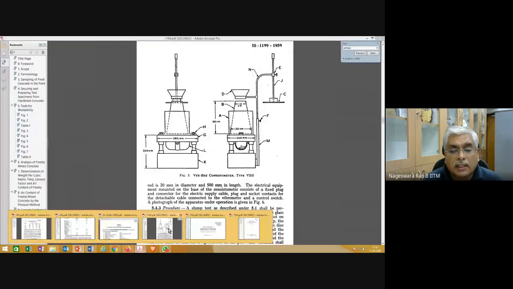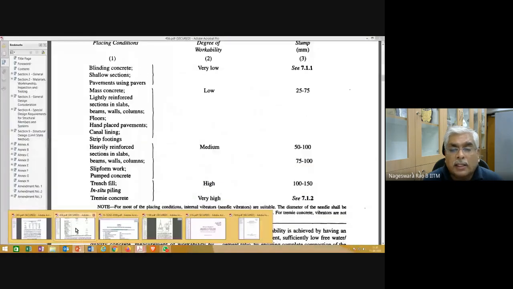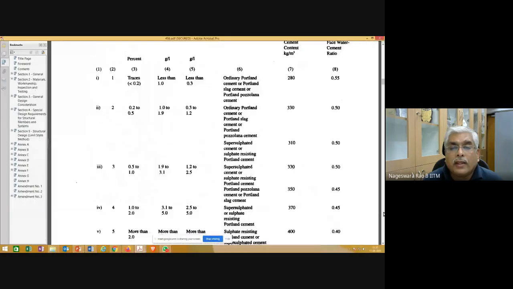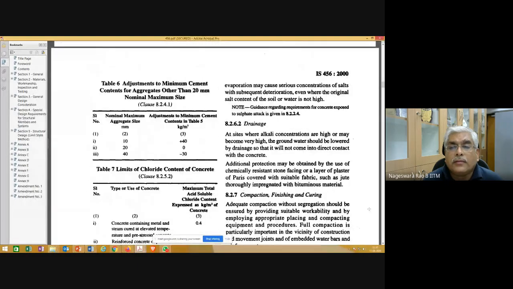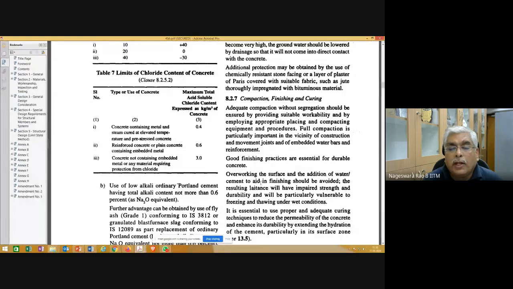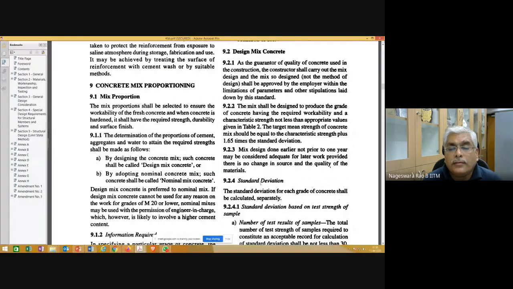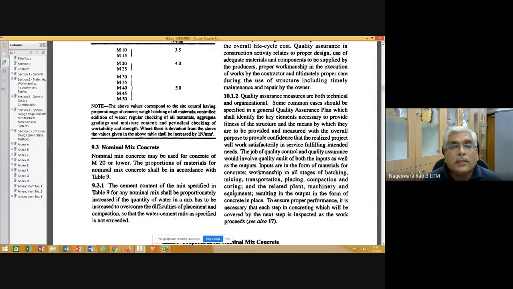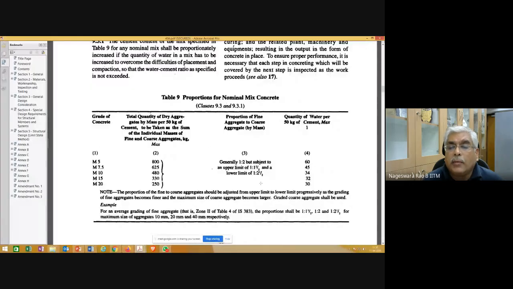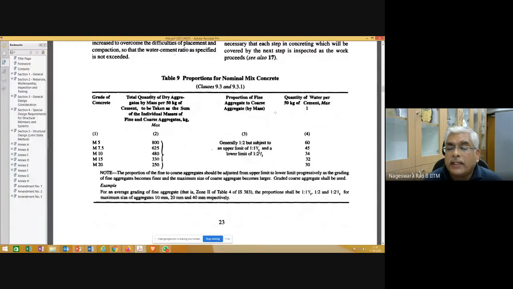We already went through that in the last class. Table 9 of IS 456 is giving you, for ordinary concretes from M5 to M20, what the proportions are. That we'll see in the next class.